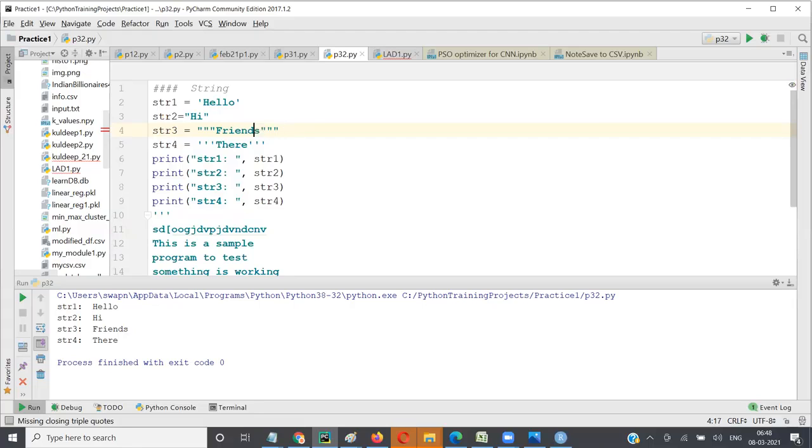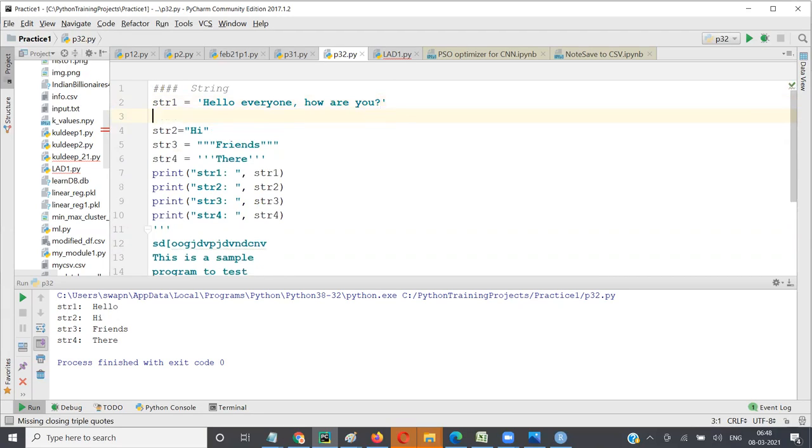So let's say I put string 1 and I say hello, hello everyone, how are you? Now I want to know what the first 3 characters are. You call it slicing.